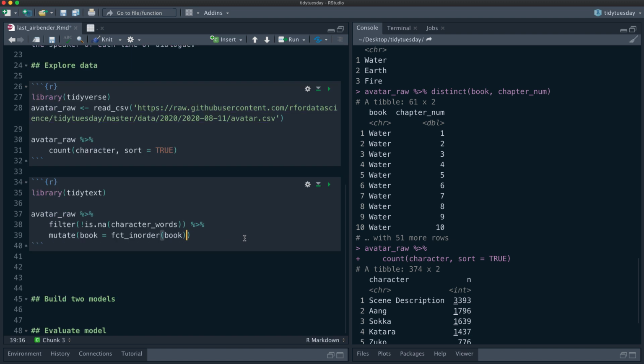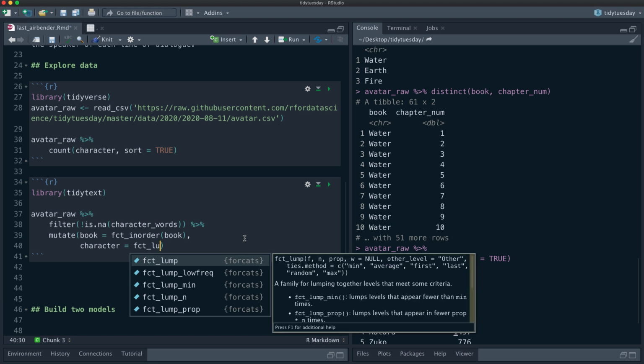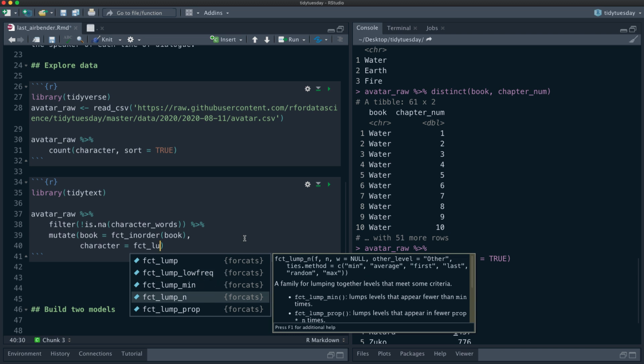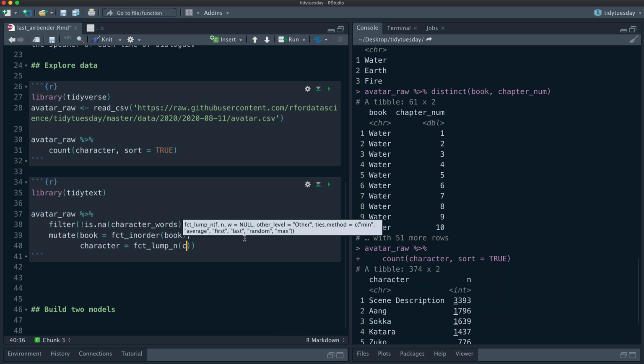And let's see what the most common characters are, so we can get an idea of who we are going to be lumping together. We can use lump low frequency; I'm going to lump the character variable together, and I only want 10 to remain.